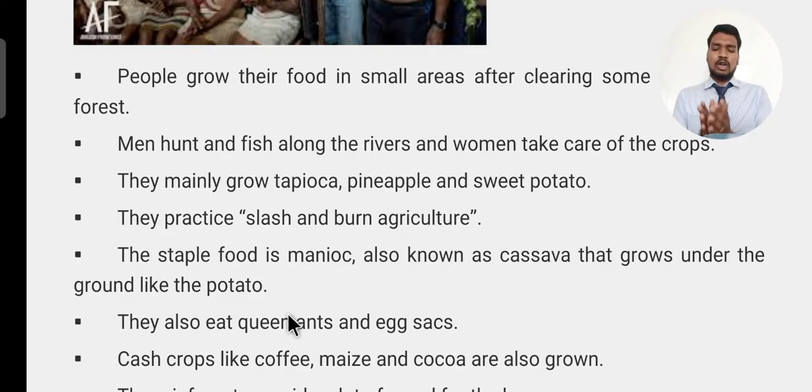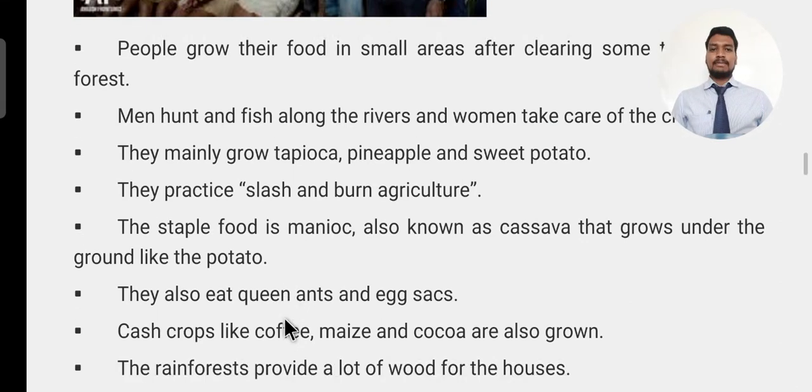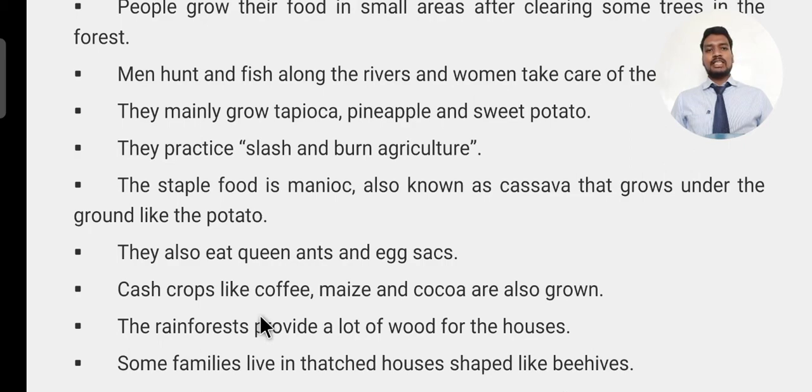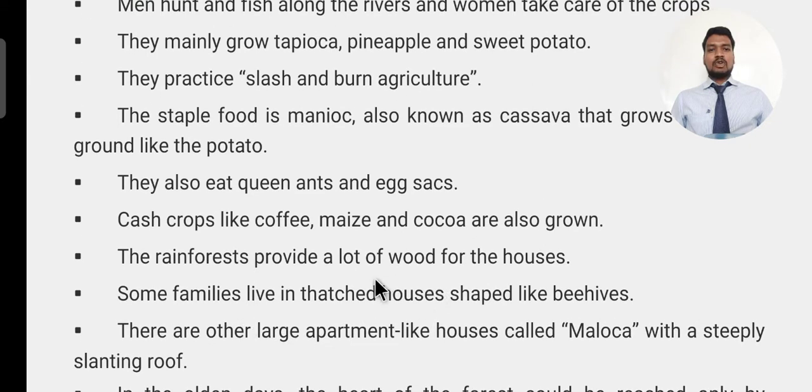Along with the potato, they used to practice multi-crop, same as we discussed in the agriculture chapter. They also eat queen ants and egg sacs. So that was the food which they used to lead their life. And cash crops like coffee, maize and cocoa are also grown in those places. So these are the cash crops.